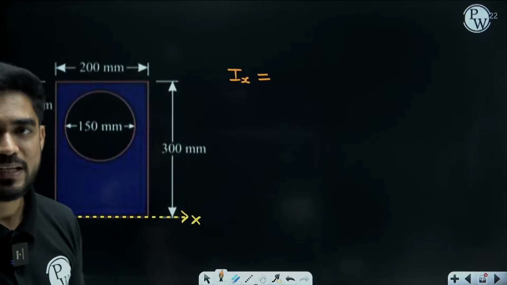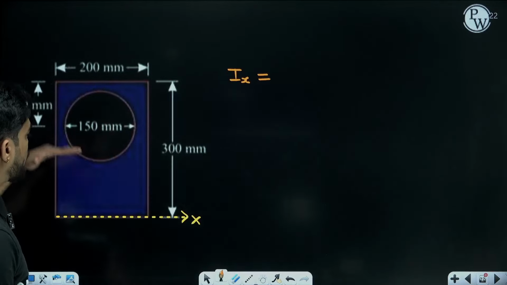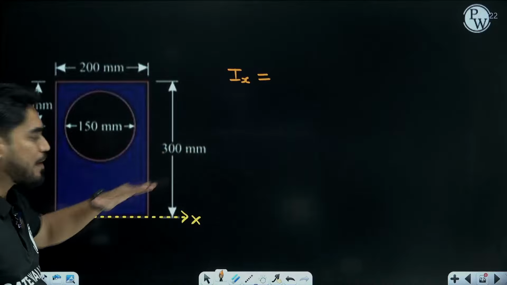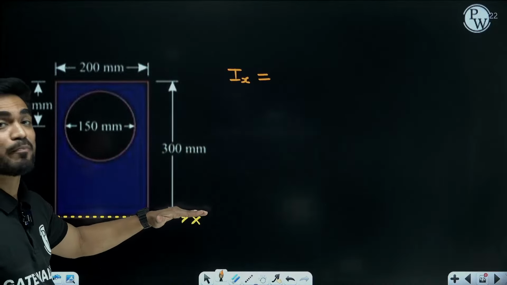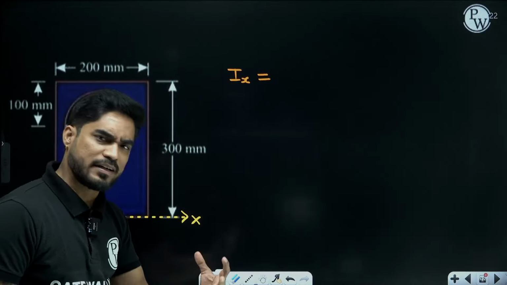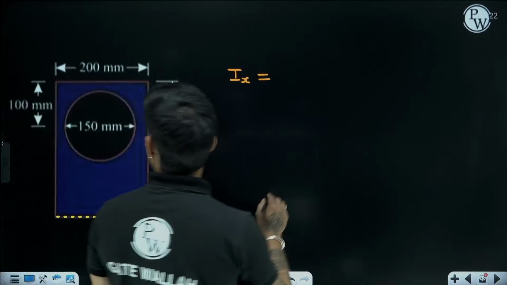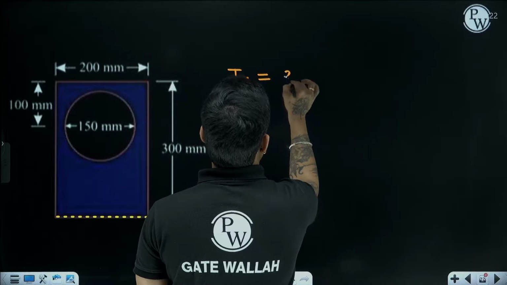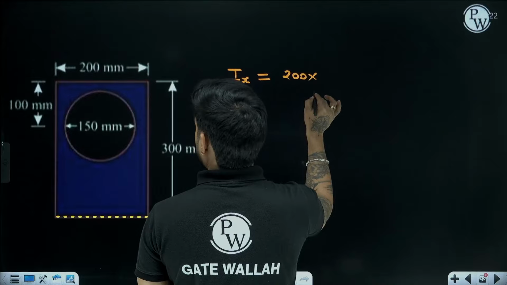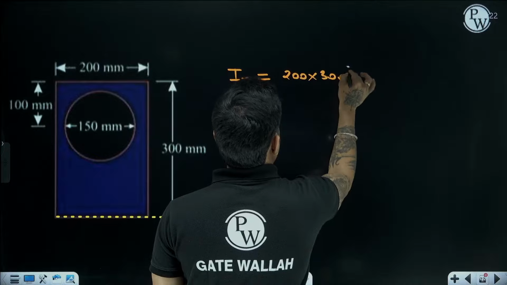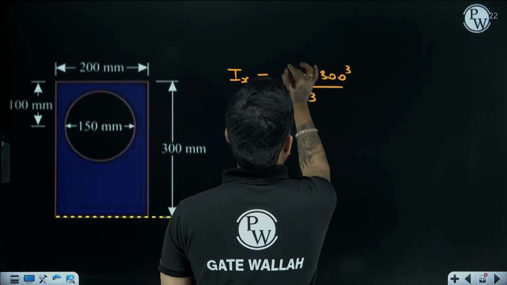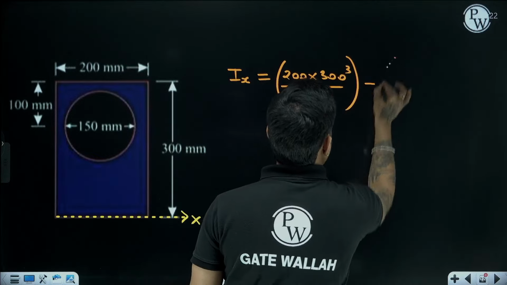Yes, bh cube by 12 about the centroidal axis. About the base, bh cube by 3. If you don't remember, don't worry. You can apply the parallel axis theorem, right? So bh cube by 3 will be 200 into 300 cube by 3. This is the moment of inertia of the rectangle.